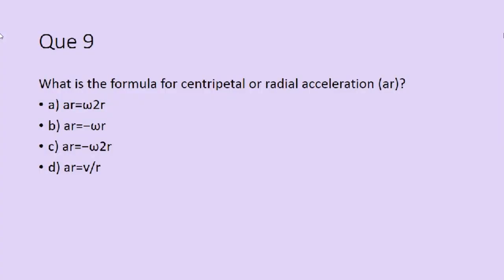Question number 9. What is the formula for centripetal or radial acceleration? First option is a_r is equal to omega square r. Second option, a_r is equal to minus omega r. Third option, a_r is equal to minus omega square r. And fourth option, a_r is equal to v square by r.